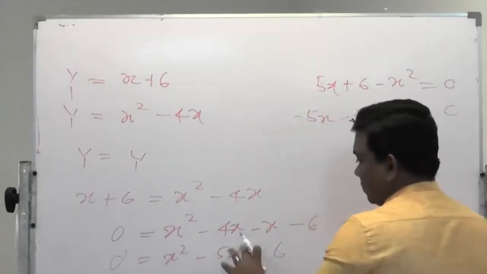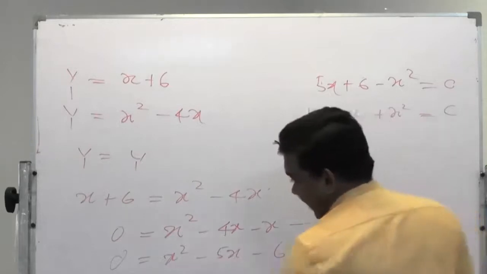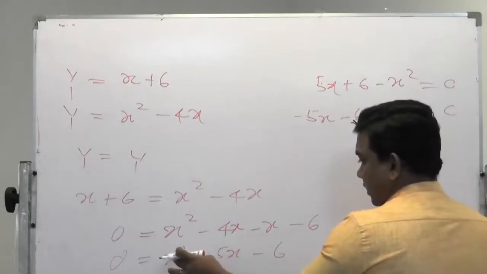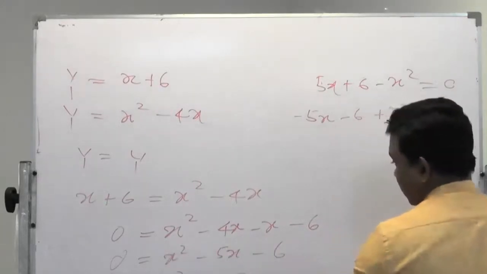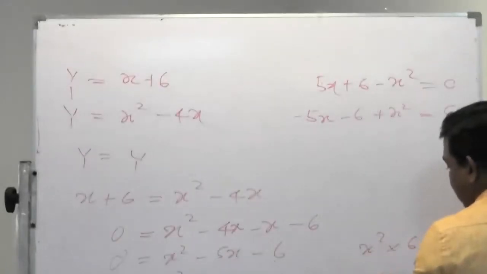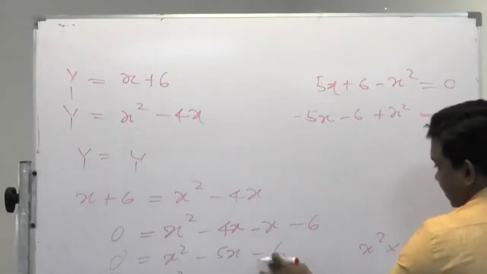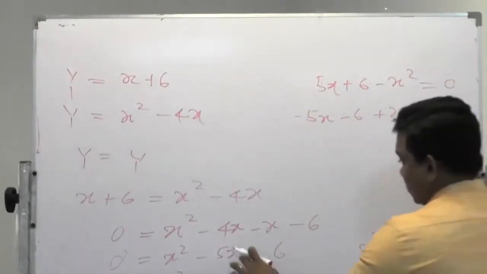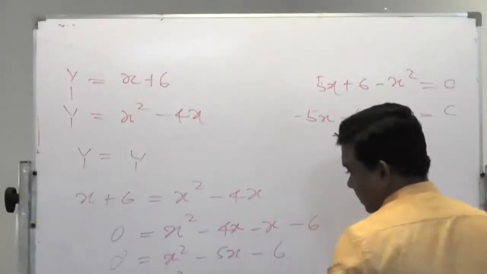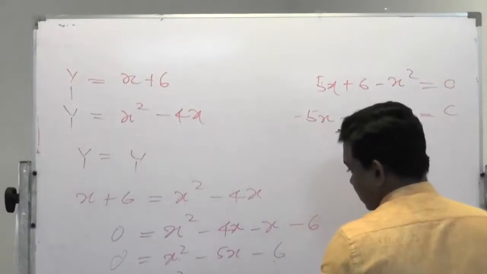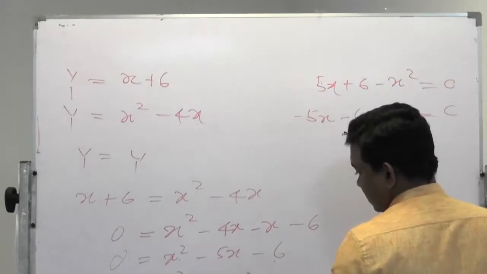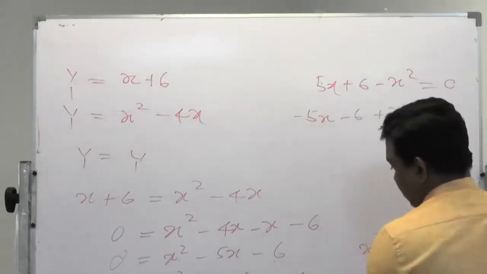Now you need to solve this quadratic equation: x squared, multiplied by 6, gives minus 6 squared, since here it is minus. Now you need to factorize this to get the answer. Therefore, you can take plus 1x, minus 6x, minus 6. How?